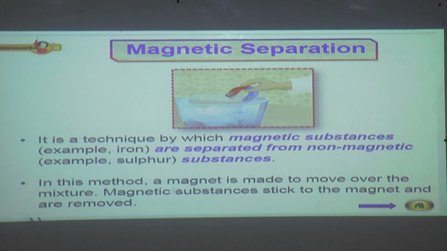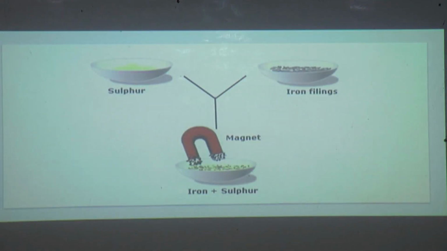In this method, a magnet is made to move over the mixture. Magnetic substances stick to the magnet and are removed. All the magnetic substances which are present in the mixture get separated with the help of the magnet. All the magnetic substances stick to the magnet. This process is called magnetic separation.